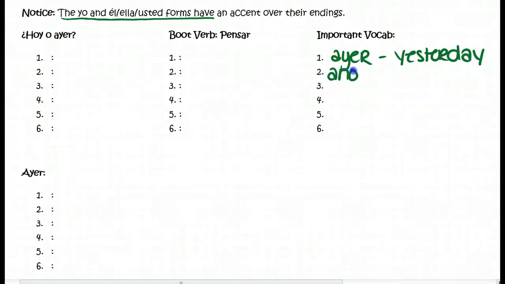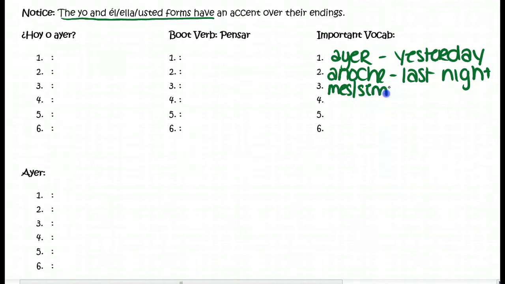Another word might be anoche, which means last night. Other words that might be helpful are mes, or semana, or año, followed by the word pasado. That means last something, so last month, last week, last year.